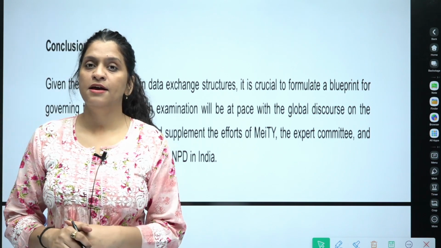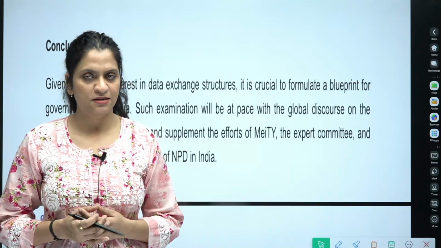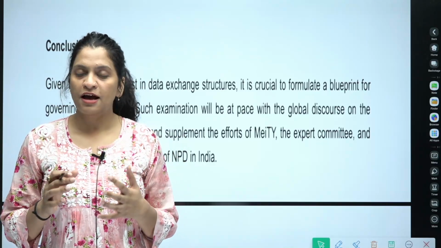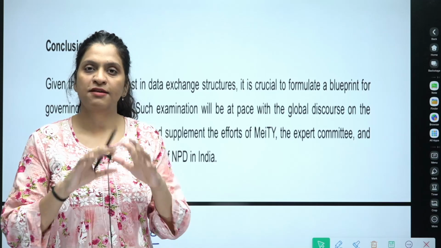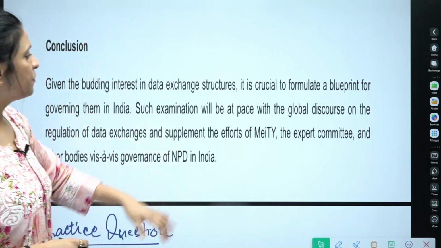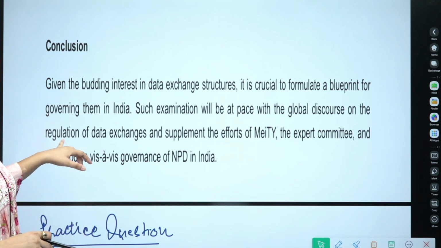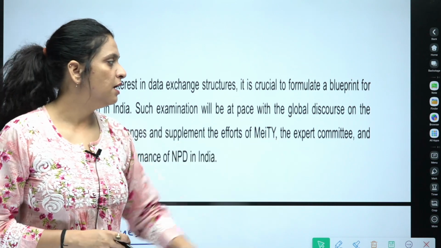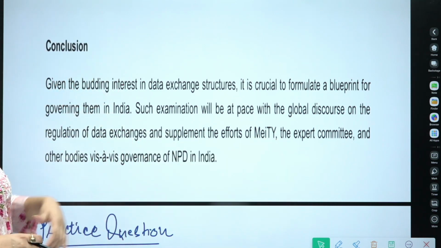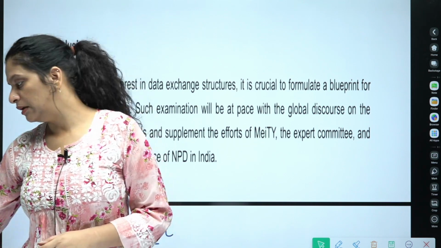So when there is a lot of generation of data due to increasing digitization, there has to be a policy which can deal with its better use and safeguarding data of the citizens. Then such examination will be at pace with the global discourse on the regulation of data exchanges and supplement the effort of MeitY, the expert committee and other bodies vis-a-vis governance of NPD in India. So this is how you can conclude such an article.